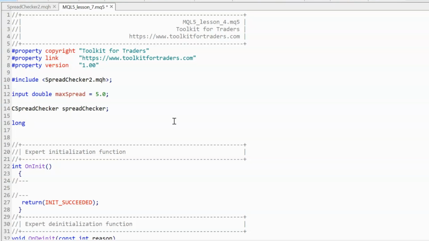Now, why are we using the long? Well, in a moment, we're going to populate this array with volume information, and when we retrieve volume information from the MetaTrader platform, it will come back to us from that function as a long type. So we'll look at that in a moment, but it's important that we match the data type that we're using to the type that's going to be returned from that function. So just bear with it a moment. Hopefully that will come clear in a second.